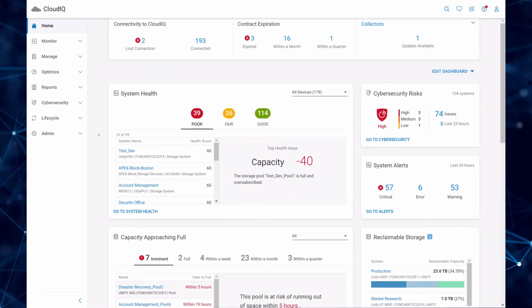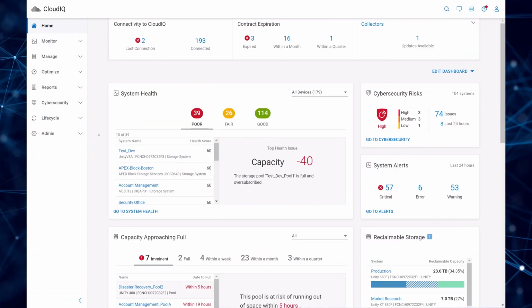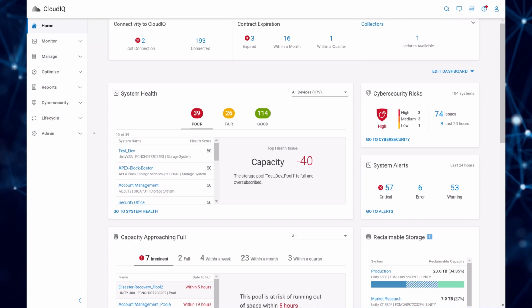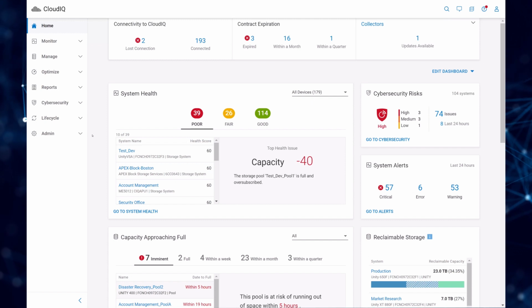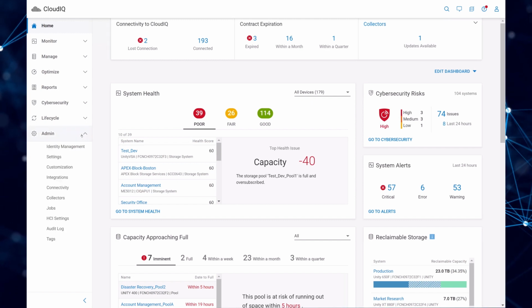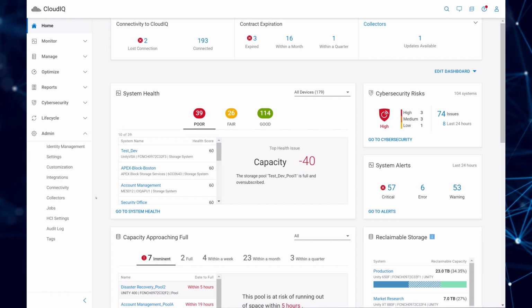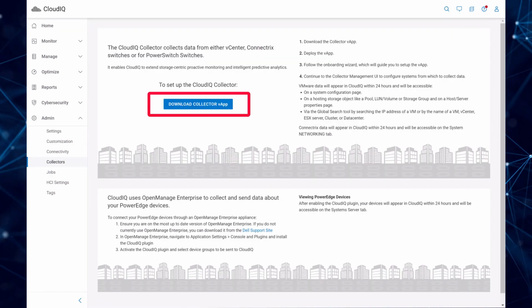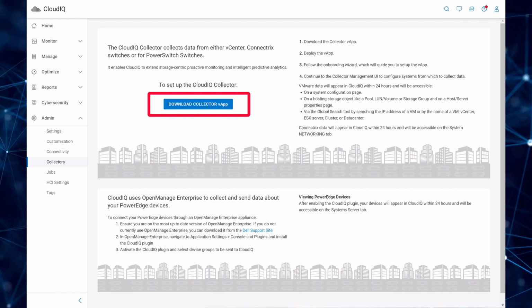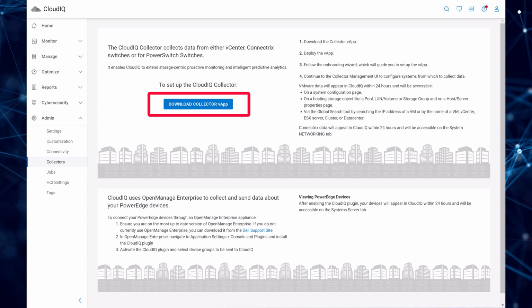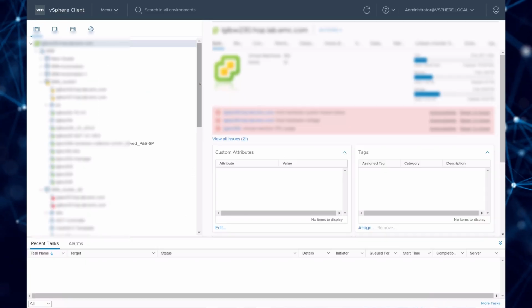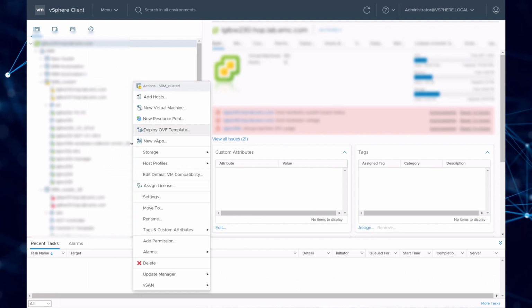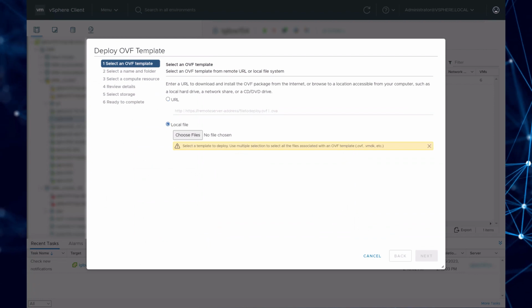If these are the first PowerSwitch devices being onboarded, you will first need to download, deploy, and configure the CloudIQ collector. The collector is available for download from the CloudIQ user interface under Admin Collectors. The collector is distributed as a vApp. After the download is complete, go to vCenter to deploy the collector. In vCenter, select Deploy OVF Template and upload the collector OVA file.